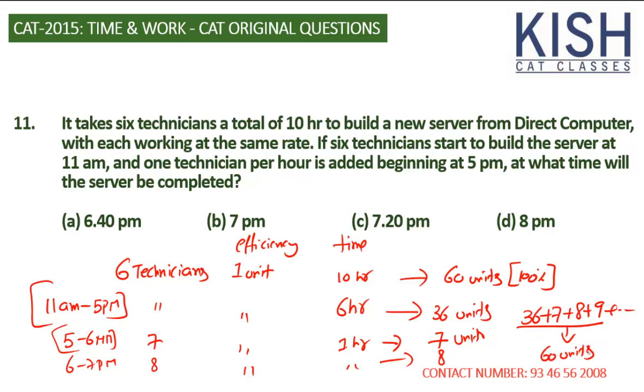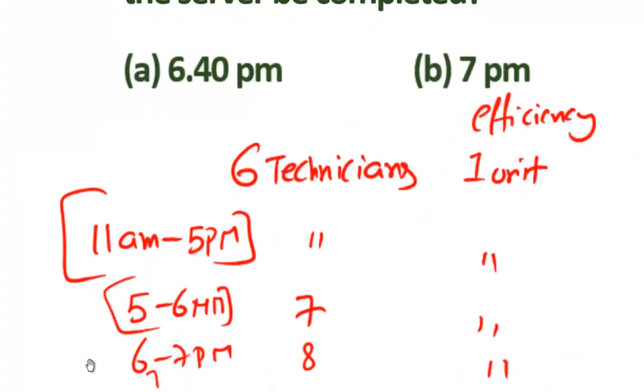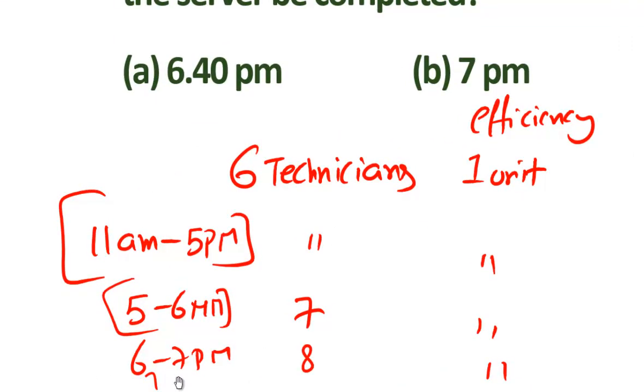So the 60 units of work is finished when the 9th person joins and finishes his task. The 9th person joins at 7 o'clock and works from 7 to 8 o'clock. That's it.